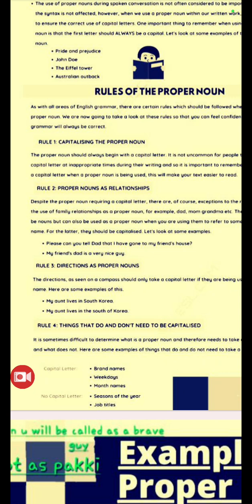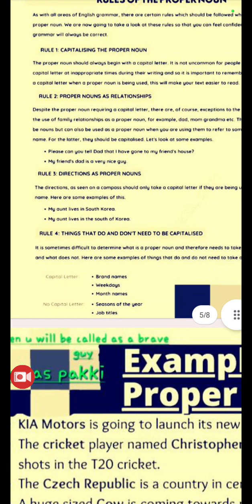When you write those things, you should start with the capital letter. When you write seasons of the year or job titles, you should not start with a capital letter. You should start with a simple letter. Seasons of the year means winter, summer, and so on. You should use a simple W or a simple S. Job title means, now I'm teaching. So when you're writing teaching, you should start with a simple T only.